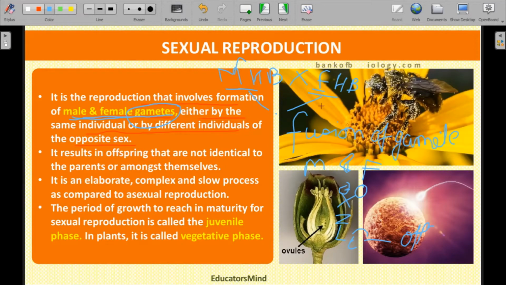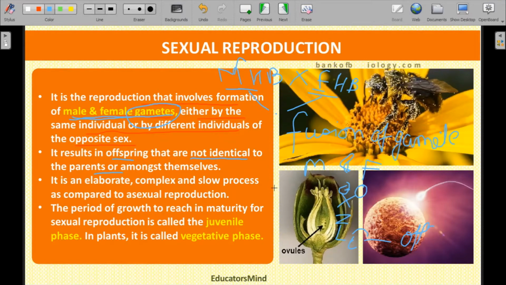When the fusion takes place, what does it result in? It gives rise to an offspring which is not identical with the parents. Whatever offspring we obtain from the fusion of the gametes from the male and female parents, the new offspring is not 100% similar to either of the parents, as we have seen in the case of asexual reproduction, where the offspring is 100% similar to the parent.